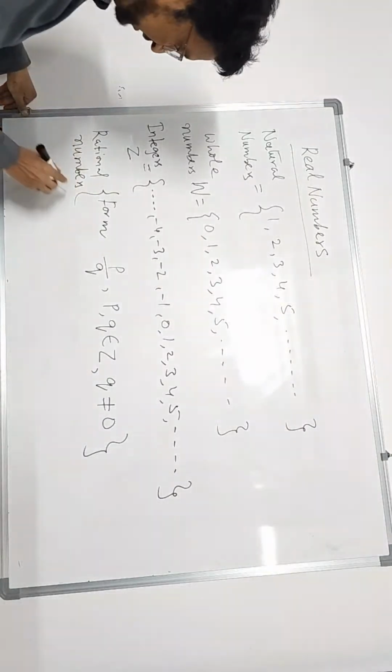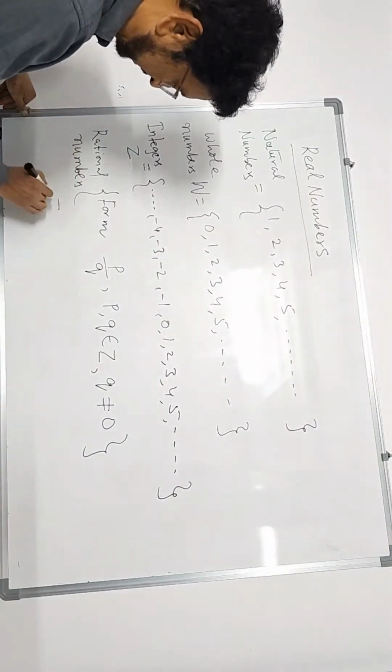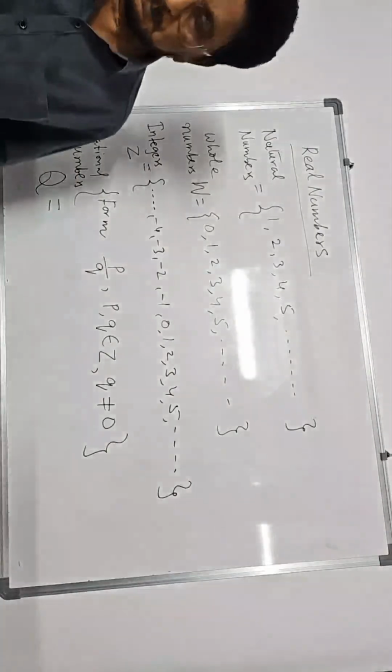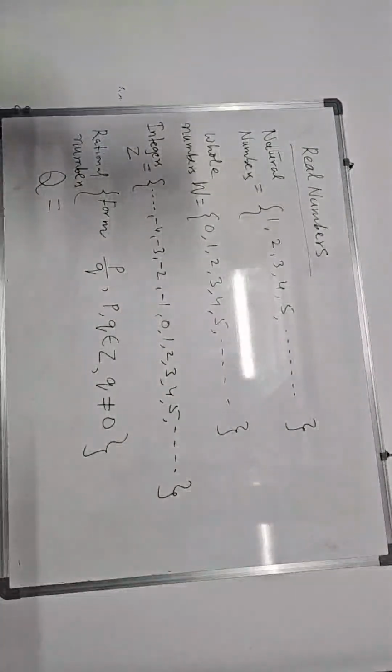How do you represent rational numbers? By letter Q, capital letter Q. Generally, by dividing two numbers, we get a quotient also. I think Q is being named as capital Q, set of rational numbers.